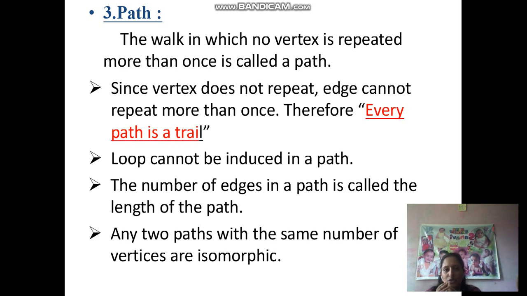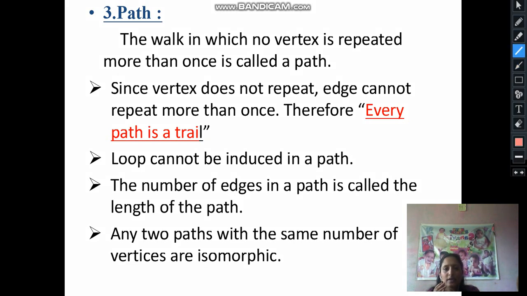The walk in which no vertex is repeated more than once is called a path. What is the difference between trail and path? In a trail, no edge is repeated, and in a path, no vertex is repeated. Since a vertex is not repeated, an edge cannot be repeated more than once. Therefore, every path is a trail. It is a very important sentence for exam purposes. Every path is a trail.